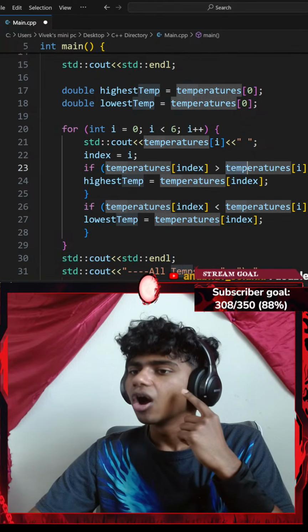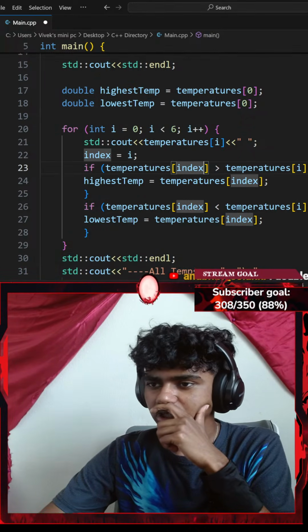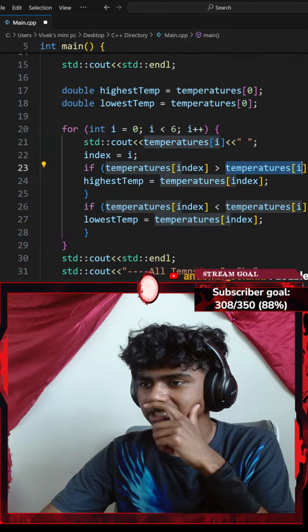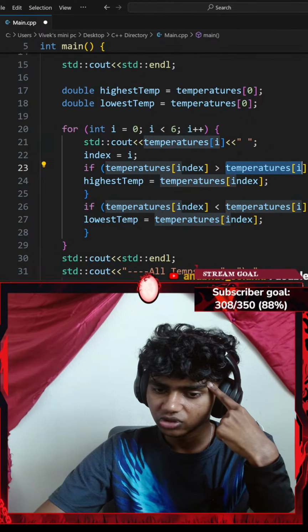Temperatures at index. Both are the exact same thing. Temperatures at index of I is the same as. Okay, hold up. The two of them are the same thing, guys.